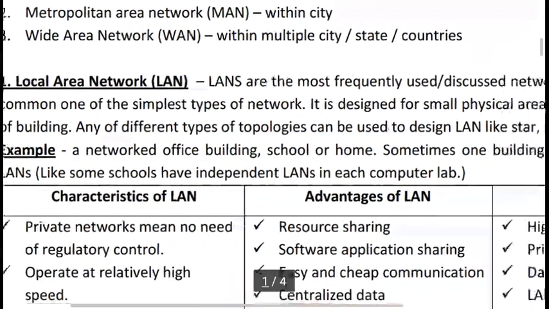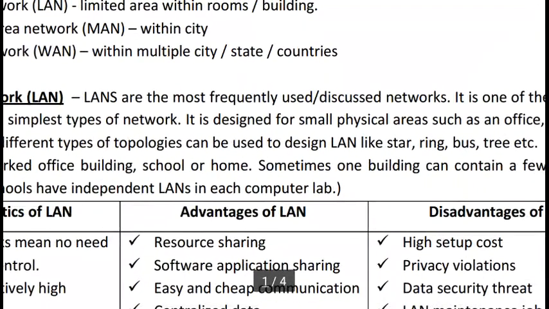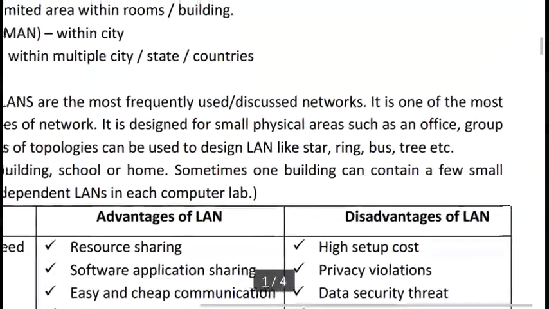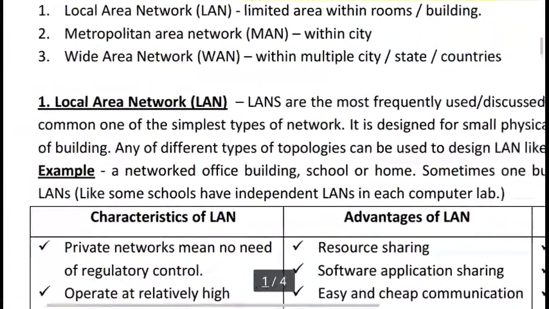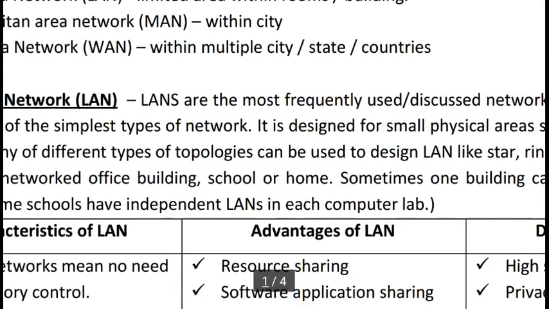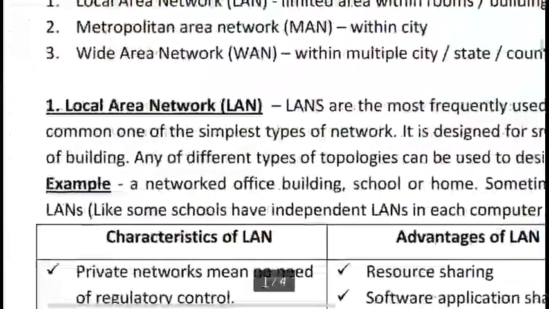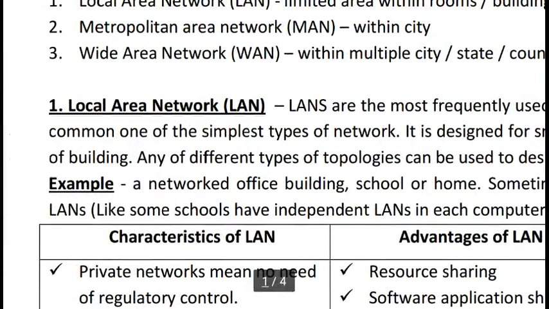Okay, LANs are the most frequently used and discussed network. We know very well it is one of the most common, one of the simplest types of network. It is designed for a small physical area such as an office, group of buildings, or anything.